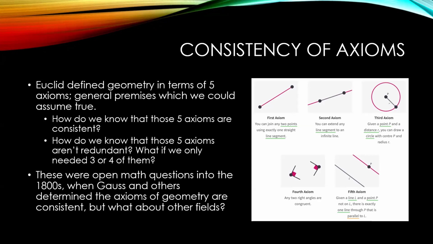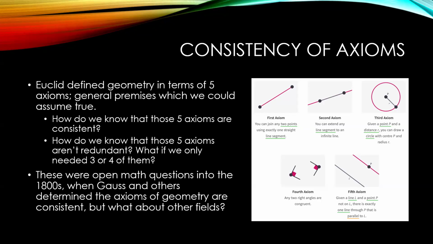And so let's talk about axioms again, because they just keep coming up. Euclid had some good ideas. And so Euclid defined geometry in terms of 5 axioms, general premises which we could assume true. How do we know that those 5 axioms are consistent? How do we know that those 5 axioms aren't redundant? What if we only needed 3 or 4 of them? Well, how would we even know? These were open math questions into the 1800s, when Gauss and a number of others determined that the axioms of geometry are consistent. But what about other fields?